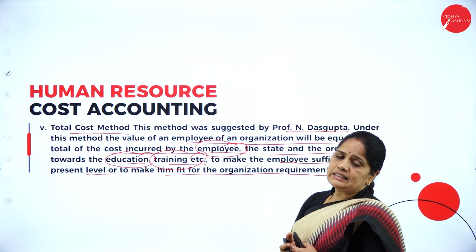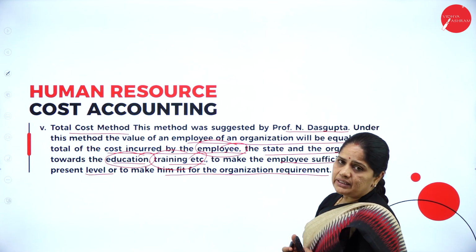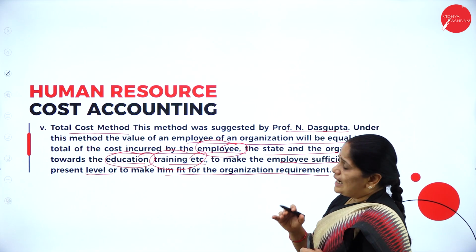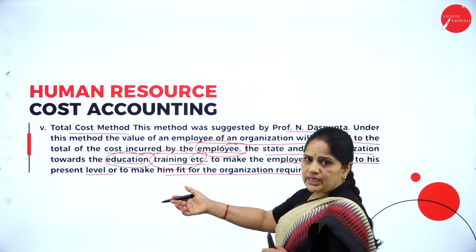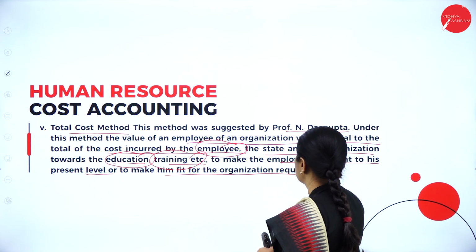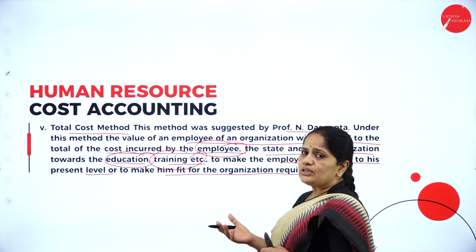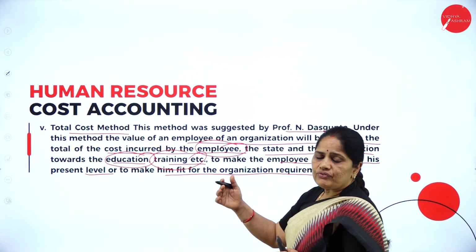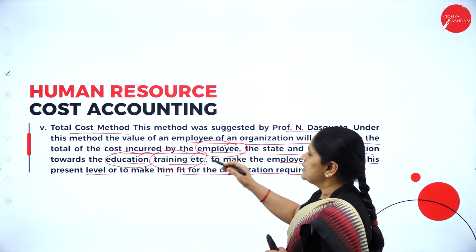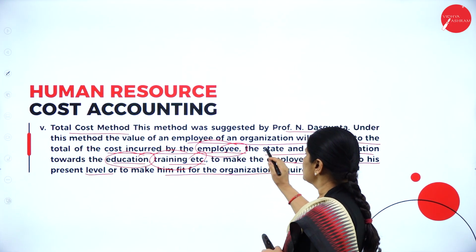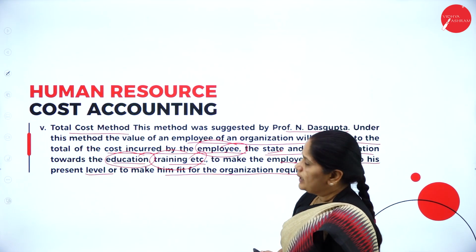All three taken together make the total cost method of the employee. So under this method, we take into consideration the cost of education, the cost of training, etc., and also the cost of development of that particular employee to make him fit for the present job. So, the total cost method takes into consideration the cost of the employee, the cost of the state, and also the organization.